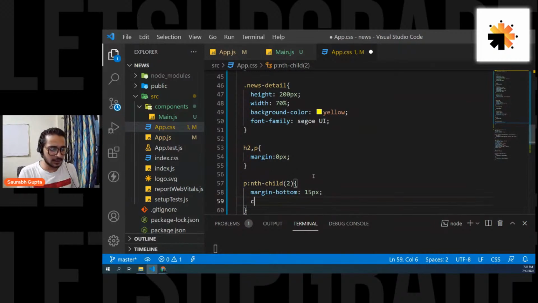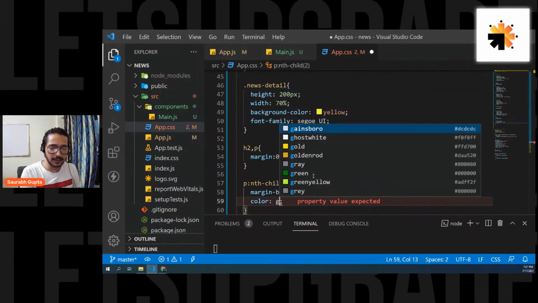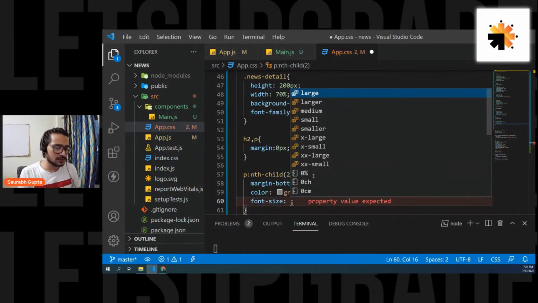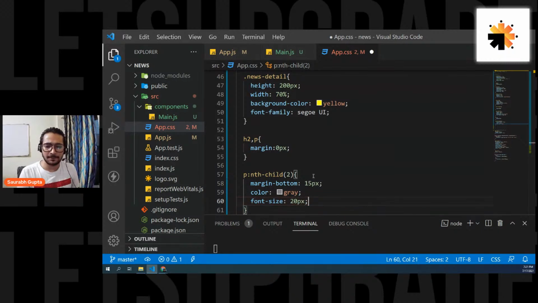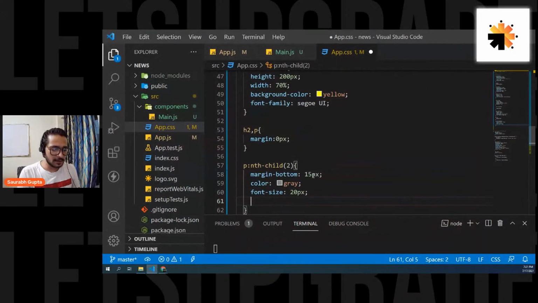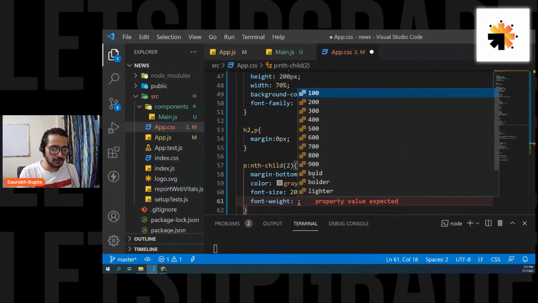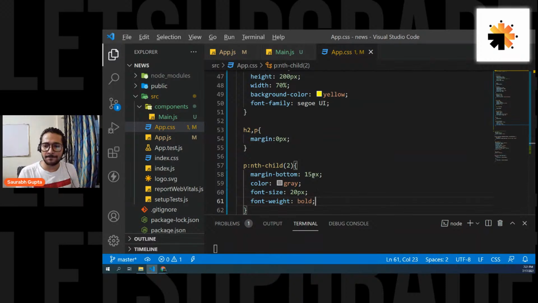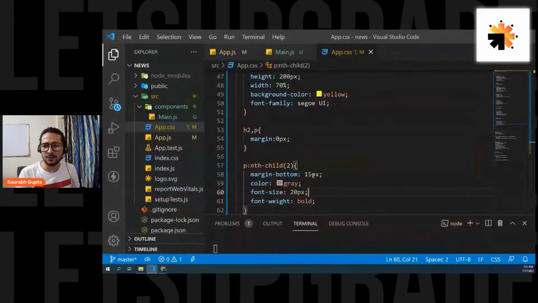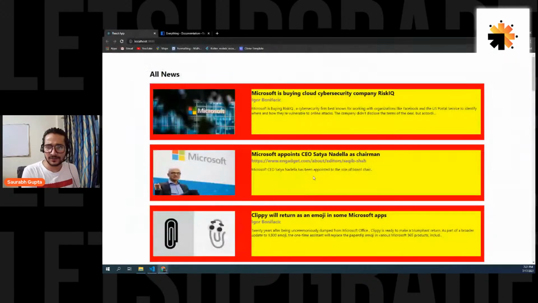And I want the color of particular to become gray. And I want to increase the font size a little. Font size around 20 pixel maybe. Yep. And font weight bold. Perfect. Now I think 20 is a little more. Let's reduce it to like 17. Oh, not 27, 17. Okay. No, Rohit Singh, box sizing border box is different. Okay, so now this is fine. This is cool.